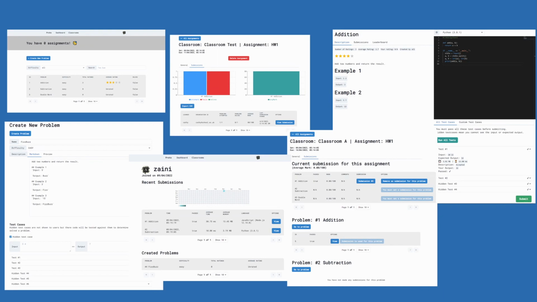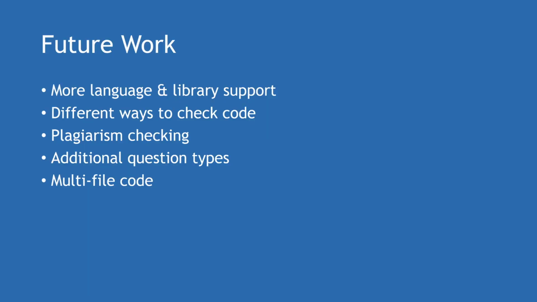Overall, the project was successful. It implemented all the intended features and implemented some things that were beyond the initial scope as well. There are a few areas of future work, so I've listed some of them here, and since the project is open source and built to be maintainable and extensible, I think that these things could be quite easily implemented too. Here are some of the features that I think would be the most important.